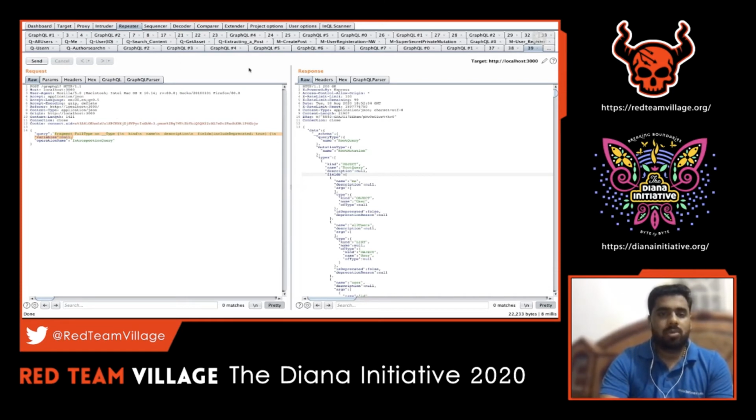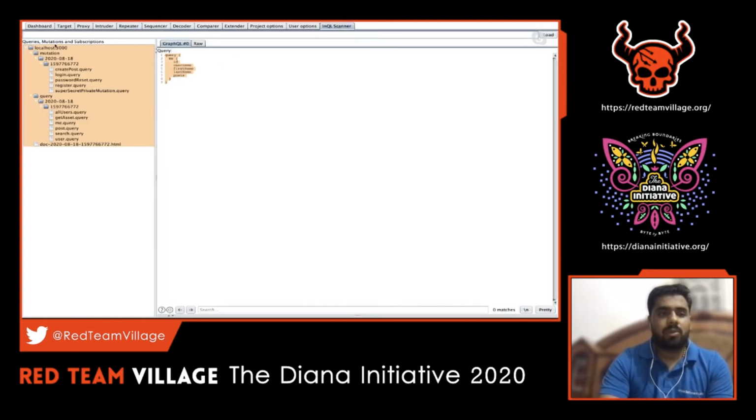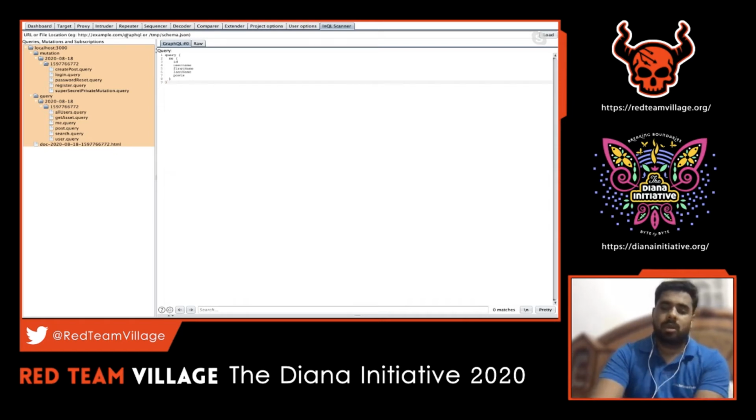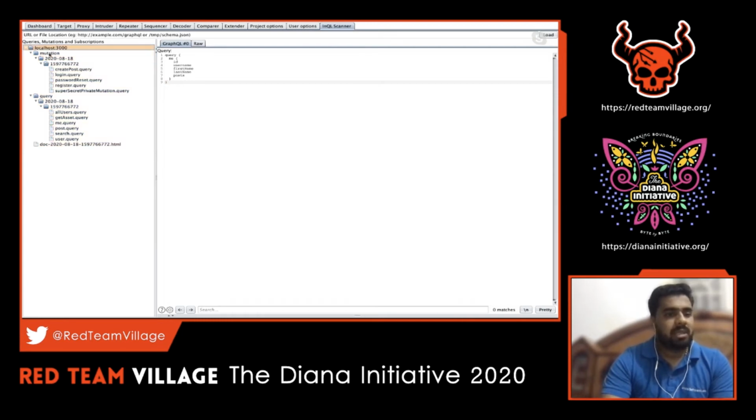So let's see how to use InQL now, since we have seen GraphQL parser. The InQL scanner is pretty straightforward. All you have to do is provide the URL of the GraphQL endpoint where GraphQL is enabled in that application. For example, there might be targets like shopify.com/GraphQL, maybe one endpoint. If you find any endpoint like /GraphQL, you can directly provide the URL here and just click on load. You'll see a tree structure similar to our Burp target section. This sitemap clearly says how many mutations and queries there are. Here we can see there are around 6 queries and mutations.